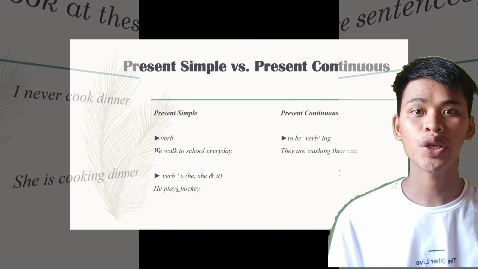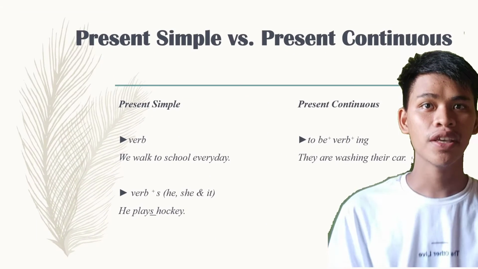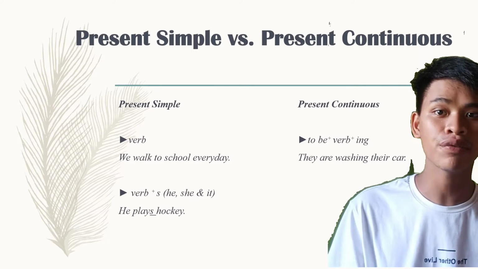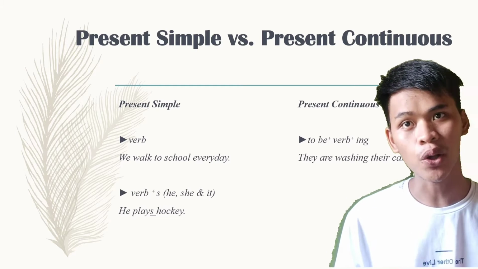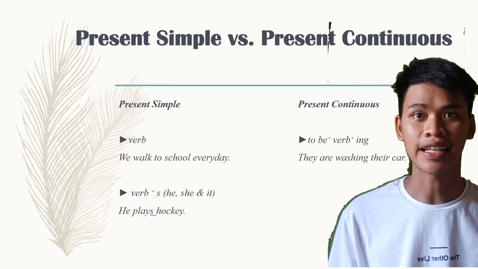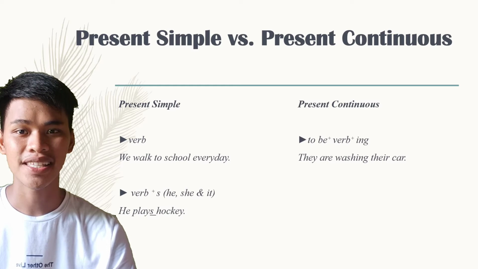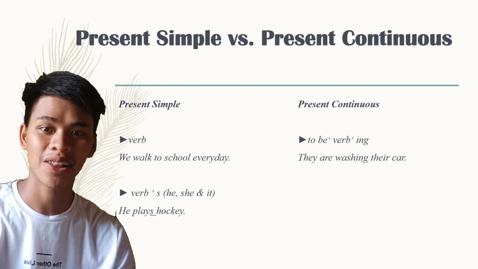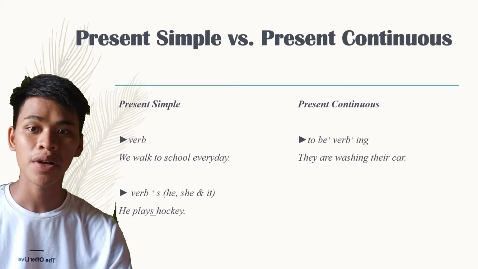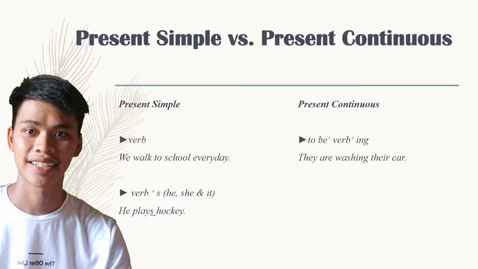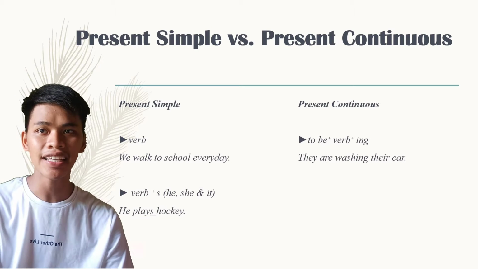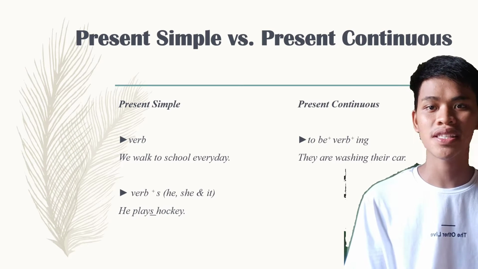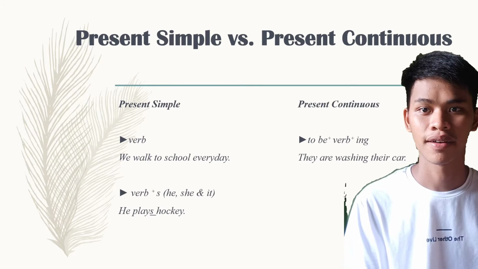In the present simple, we are going to use the infinitive verb. So in the present continuous naman, we are going to use to be plus the verb plus ing. For example, we walk to school every day. That is an example of present simple. In present simple, we need to pay extra attention to the third person singular, because in conjugating that verb, we add an S. For instance, he plays hockey. An example of present continuous, they are washing their car.